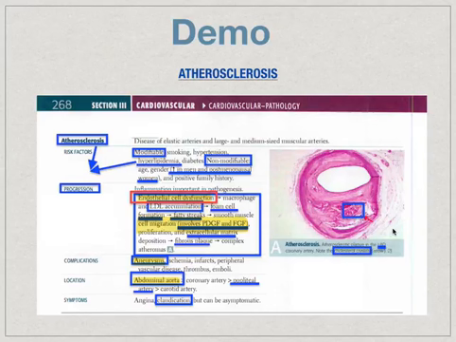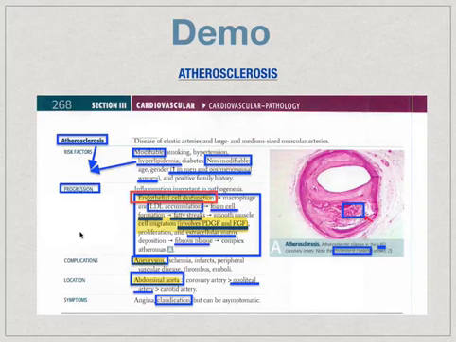So First Aid then proceeds to list out multiple complications of atherosclerosis. However, the questions are going to say, which of the following is the most likely complication of a long history of poorly managed atherosclerosis? Okay, the right answer to that question is going to be aneurysms, and we're going to talk about those a little bit more on the next slide.